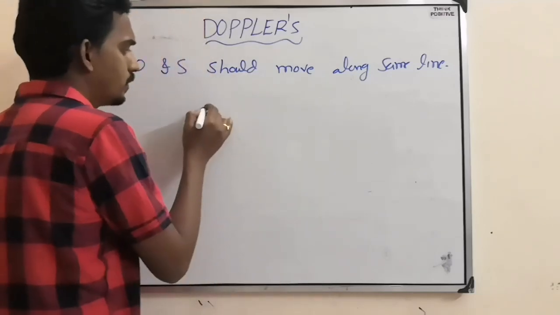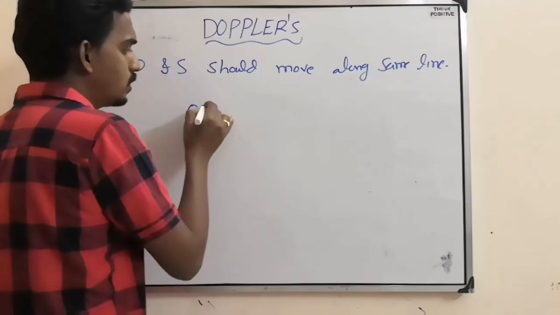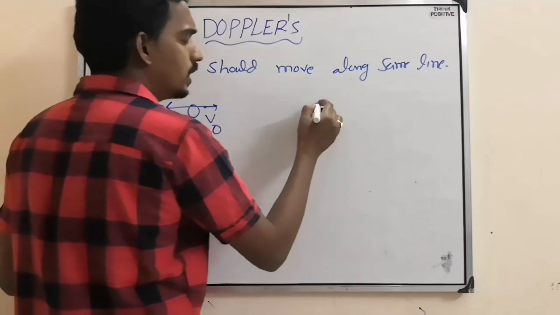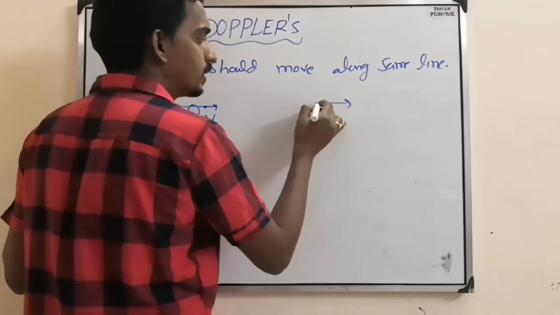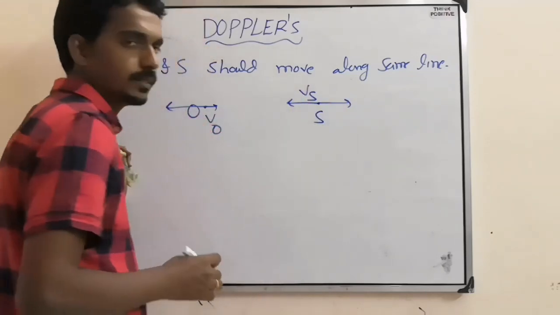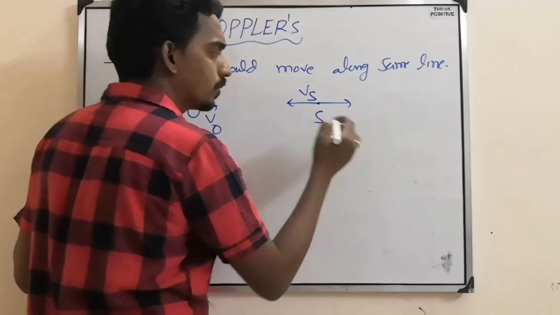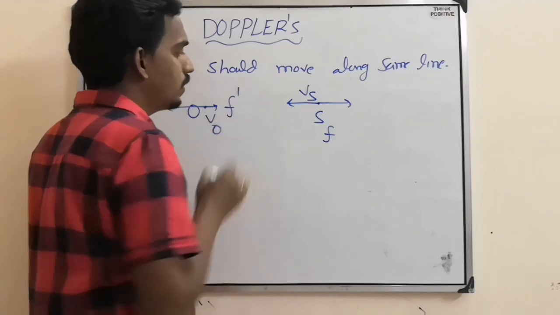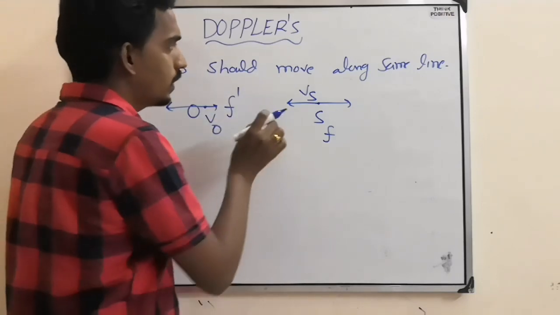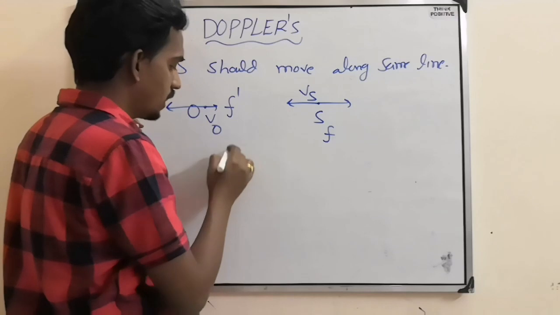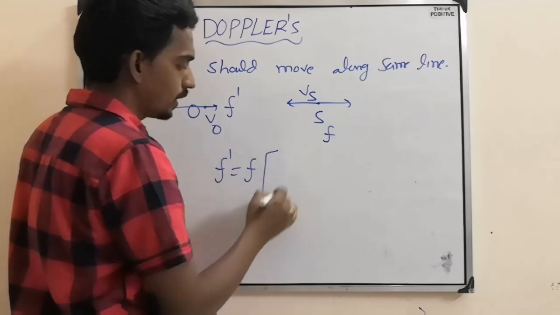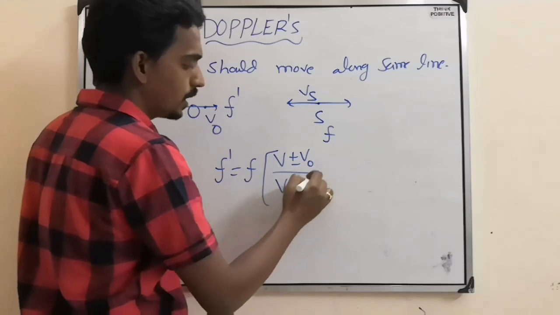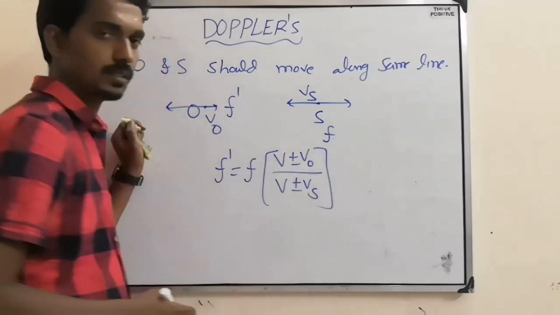So what is said is, if there is an observer moving with a speed v naught, maybe like this or like this, and here there is a source moving with a speed vs, maybe like this or like this. The source's original frequency is, let's say, f, and the observer receives frequency f dash. Then the relation given is f dash equals f into (v plus or minus v naught) by (v plus or minus vs).